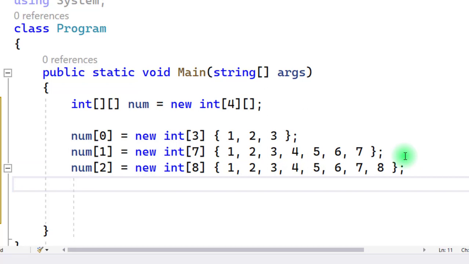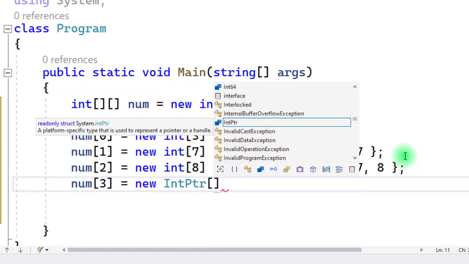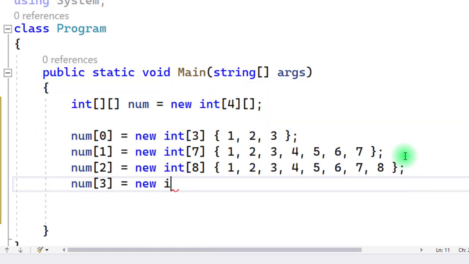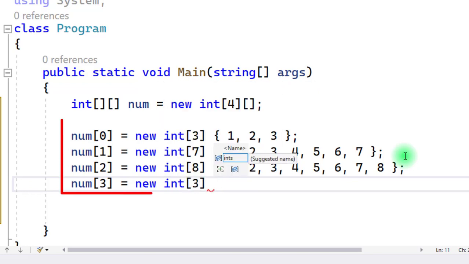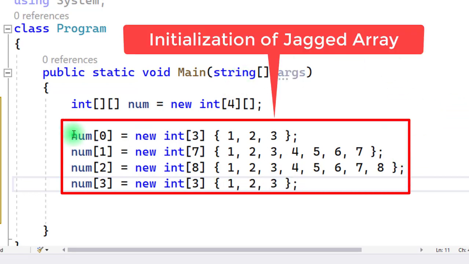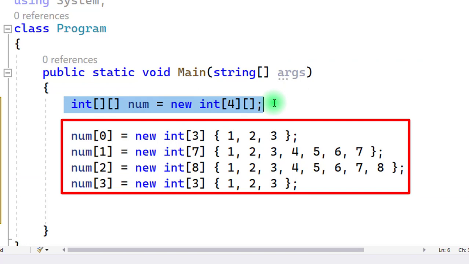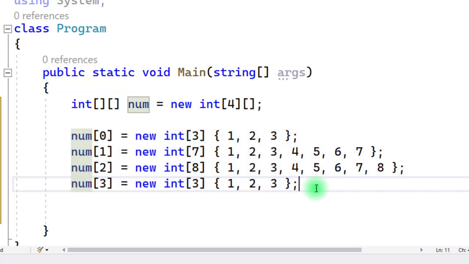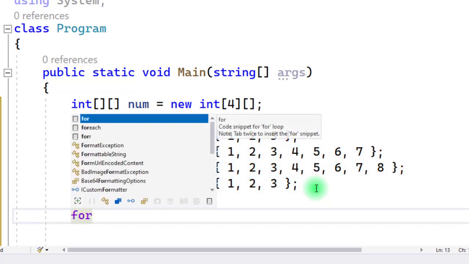And the last one, num of 3 equals new int, and I am giving 3 columns. So now we pass 3 numbers. So this is the initialization of the jagged array. Here we declared the jagged array. This is the declaration of the jagged array. Then we have to initialize all the elements of the jagged array. Now the third step, we will display the elements of the jagged array.